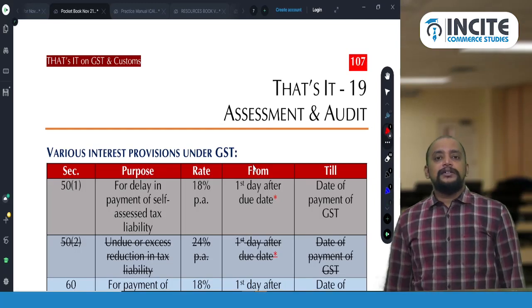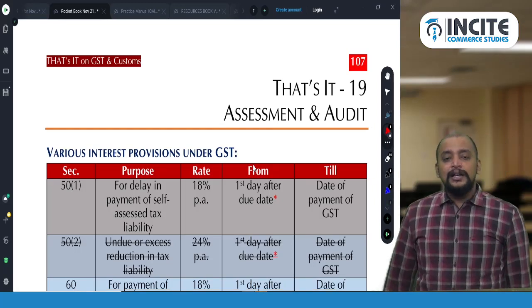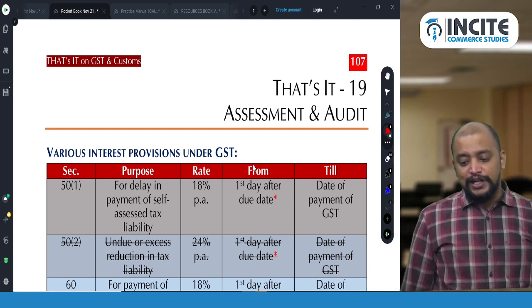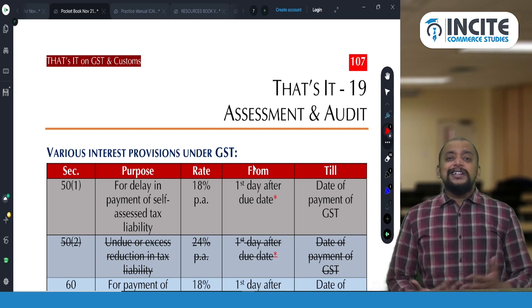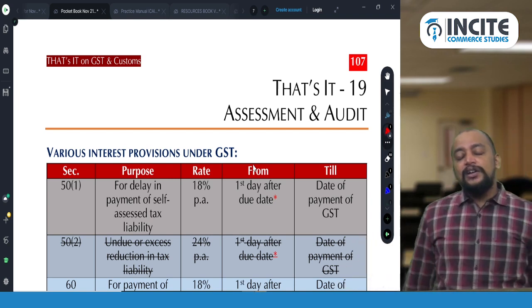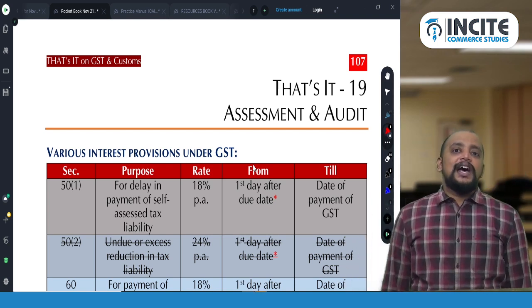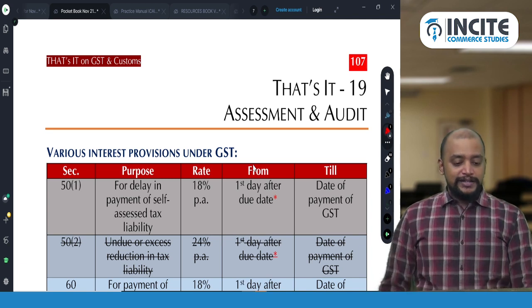Assessment and audit. That's it. Chapter 19, assessment and audit. Look into it on page number 107. We have various interest under GST. All these interest provisions I have compiled into one place.